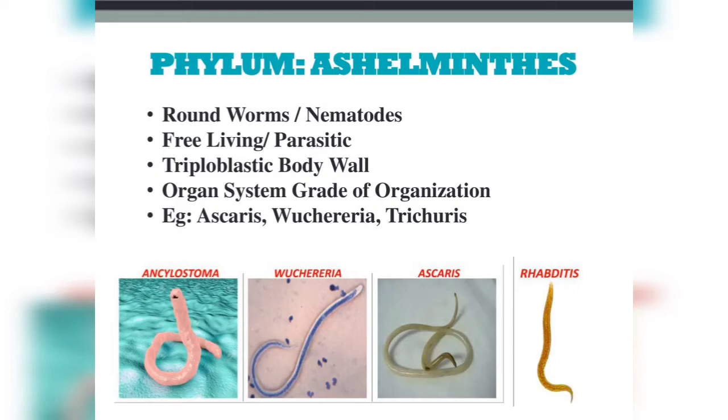The body wall is made up of triploblastic layers. They are bilaterally symmetrical animals. These animals have organ system grade of organization, and the body wall of these animals is covered with cuticle. Ascaris, Wuchereria, Trichuris and Rhabditis are the common examples of this phylum.